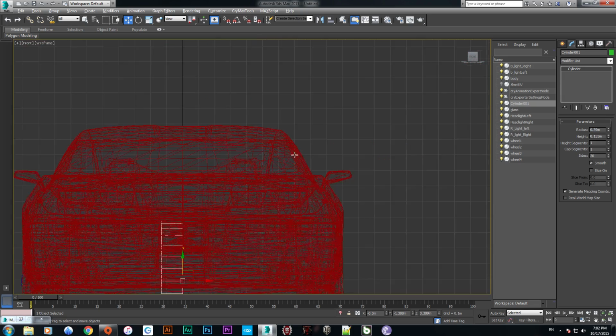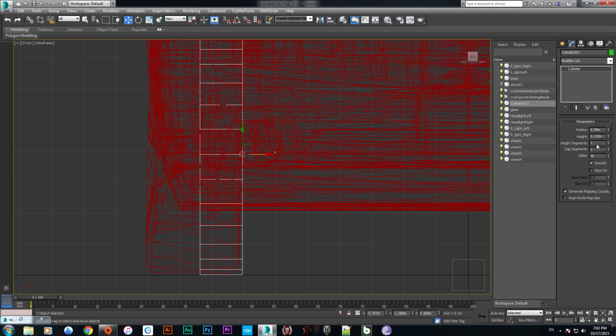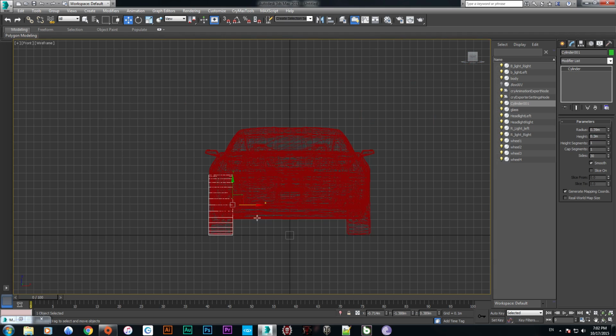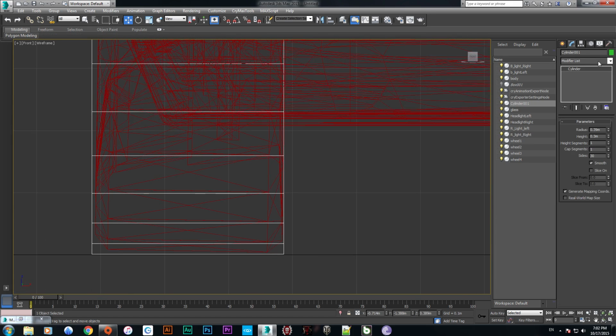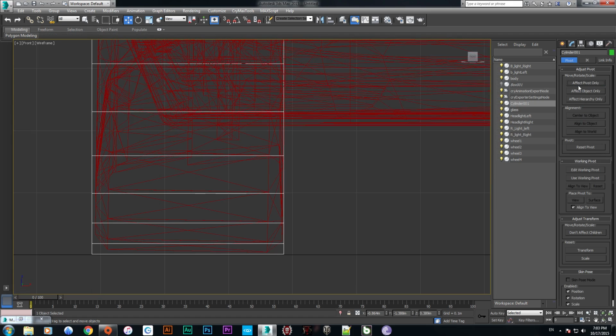Now we are going to align the car tire to here and here, making its height fit our car tire. Okay, it's perfect. Perfect. 0.3. Perfect working with the car tire. So just make sure to select this thing and go to hierarchy, affect pivot only, and center to the object.